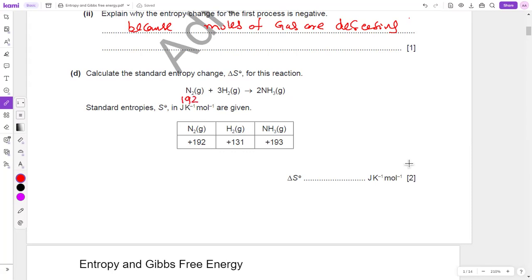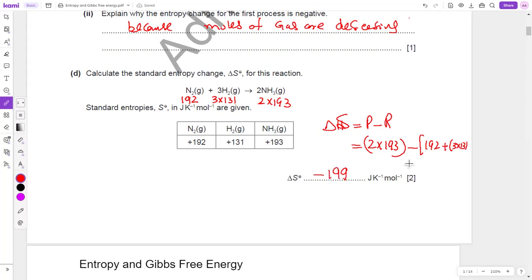192 is the entropy of nitrogen, 3 into 131, and this is 2 into 193, okay? What formula will you use? Products minus reactants, which happens to be 2 into 193 minus 192 plus 3 into 131. What answer did you get, beta?